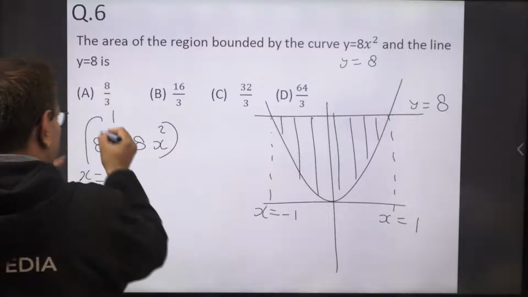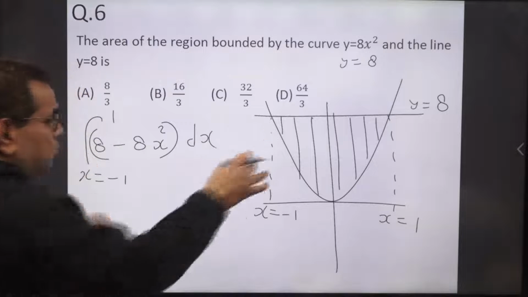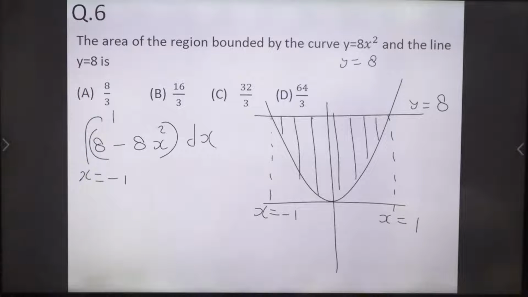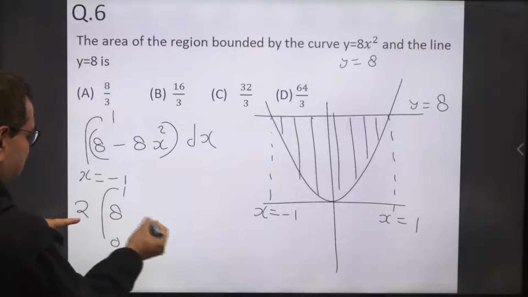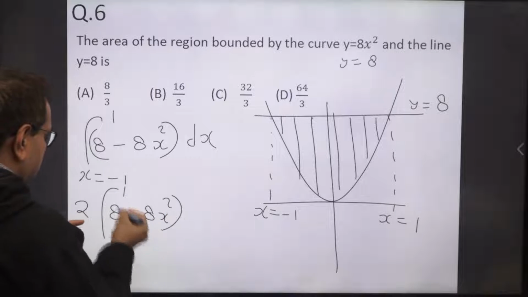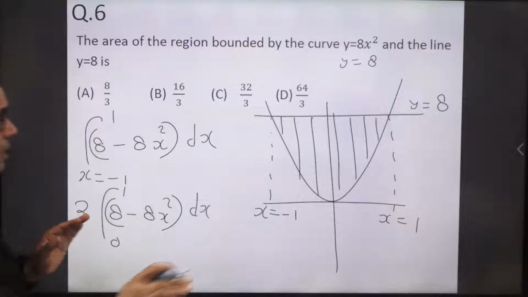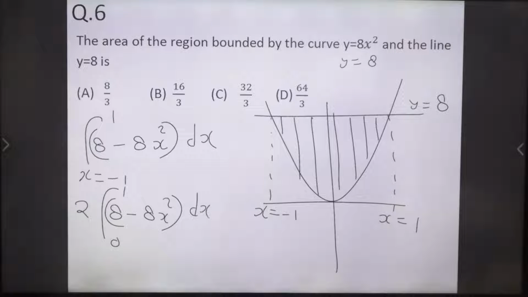This integration will give you the required area, and we can see 8 minus 8x square is an even function. So it will become twice the integral from 0 to 1 of 8 minus 8x square dx. Now I hope all of you are able to solve this. So what is the right answer? Write in the chat box.